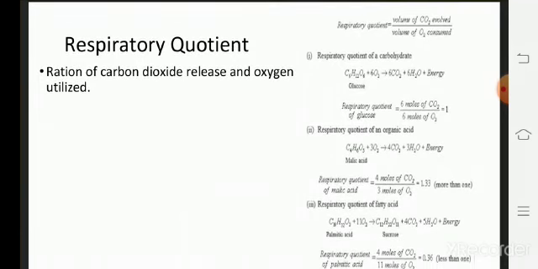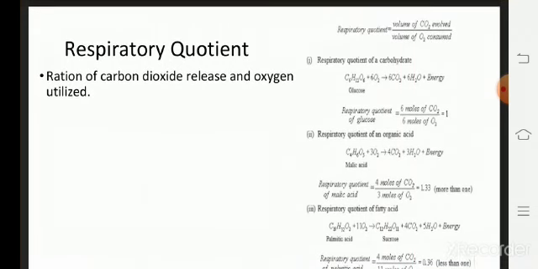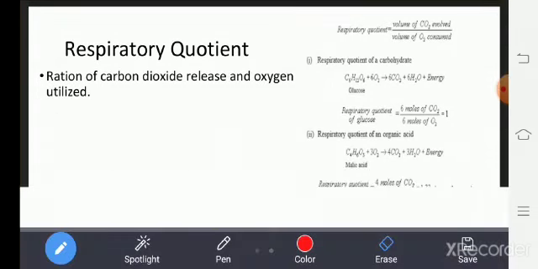In short, it can be referred to as RQ, capital R, capital Q. Respiratory quotient can be defined as the ratio of the volume of carbon dioxide evolved over the volume of oxygen consumed.